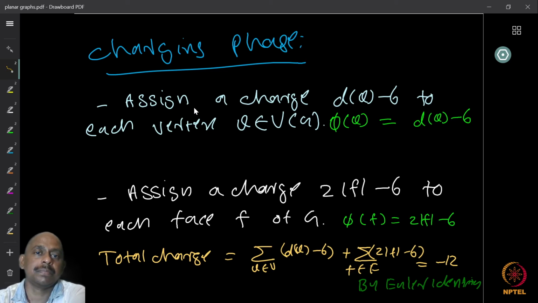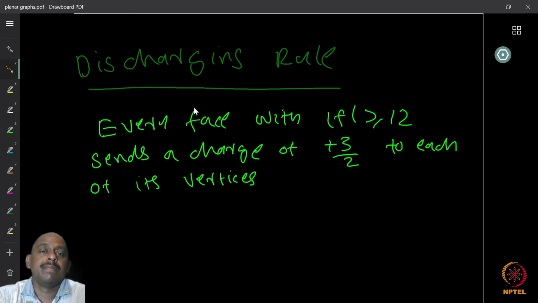Now, we come up with the discharging rule, right? So the discharging rule says that every phase with length at least 12 sends a charge of plus 3 by 2 to each of its vertices.